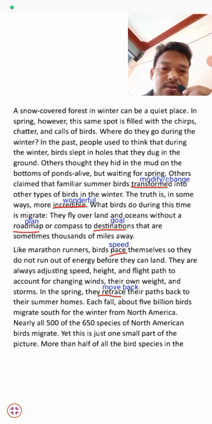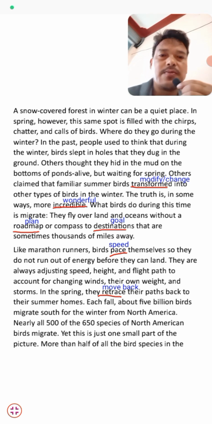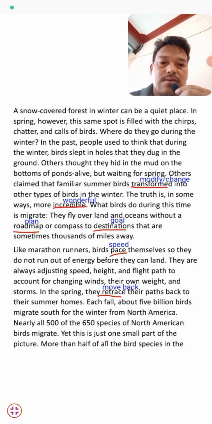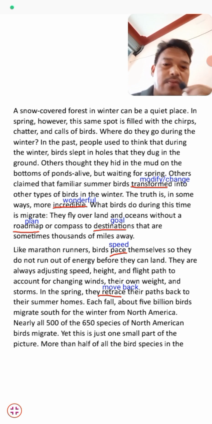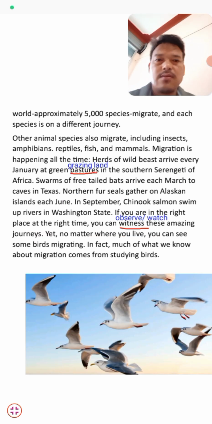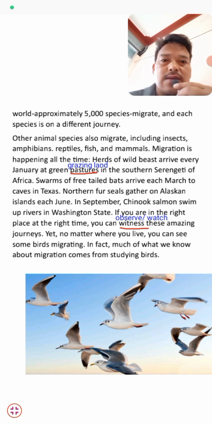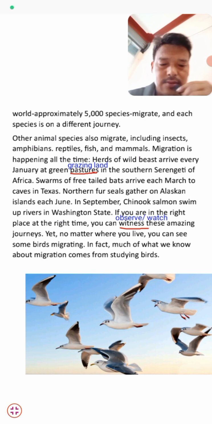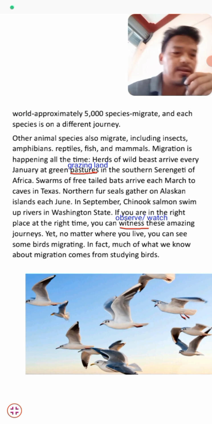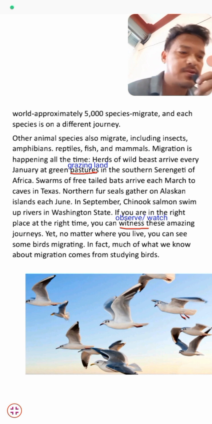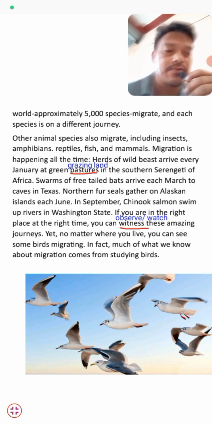Yet this is just one small part of the picture. Students, this is not the complete migration, just a small part of it. More than half of all the bird species in the world, approximately 5,000 species, migrate.